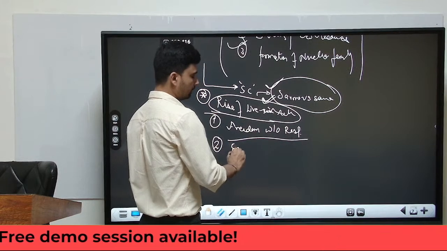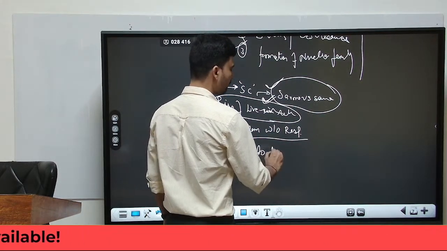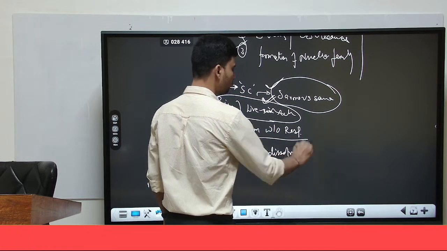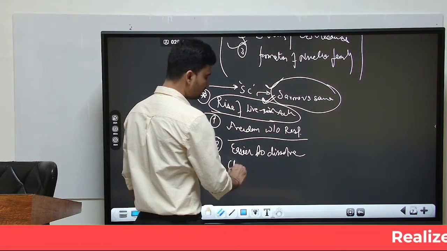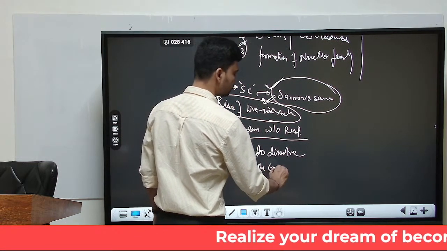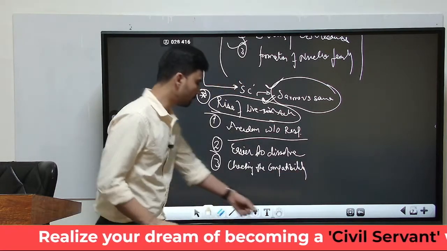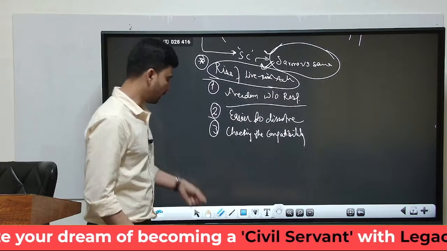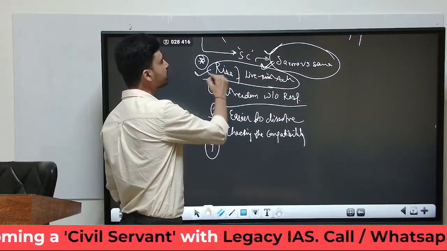Second, it is much easier to dissolve. So that also provides a sense of freedom to the people. Third, it helps in checking the compatibility of the partner. And fourth, in many cases, for example, in India as well, many times live-in relationship has